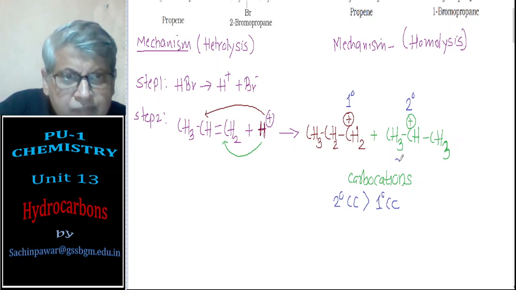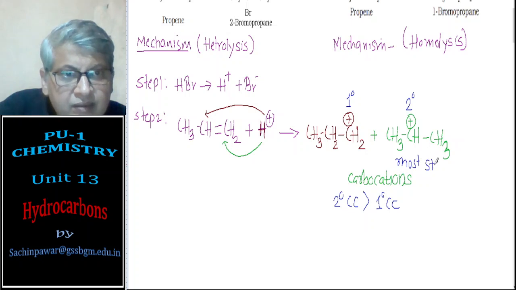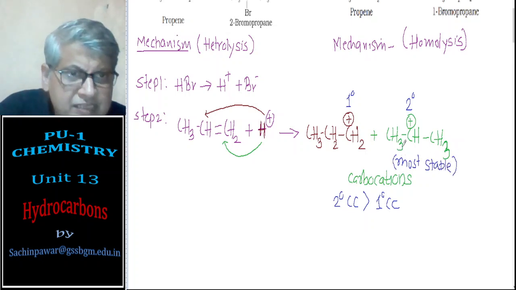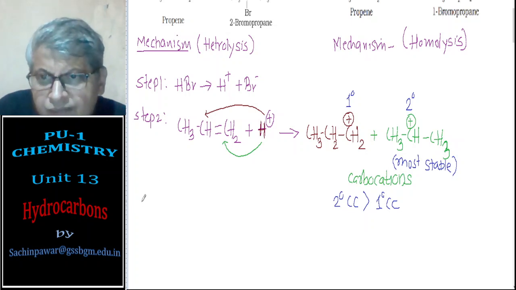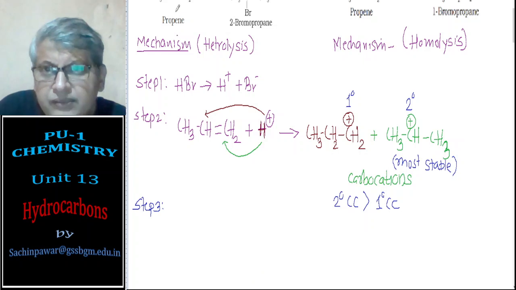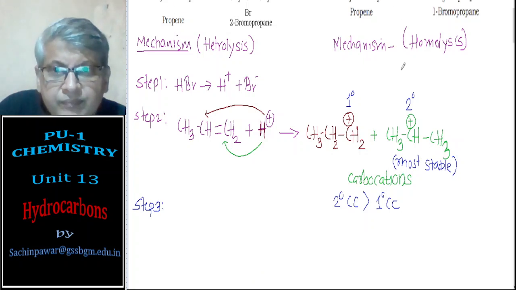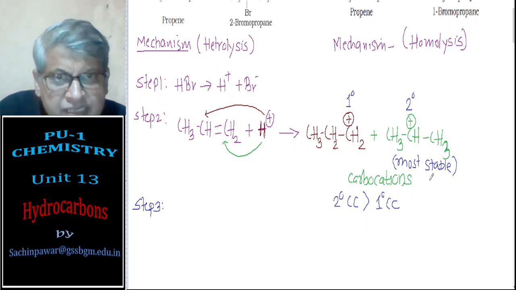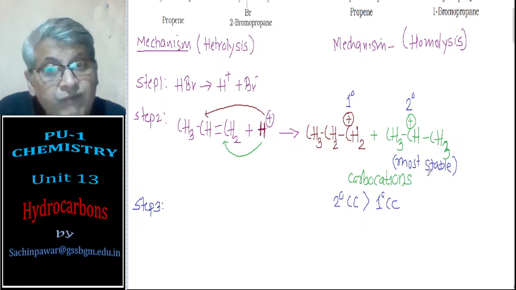So the most stable is the secondary, that is the second one. Therefore, in step number 3, only the most stable will react because it is present for a longer time.